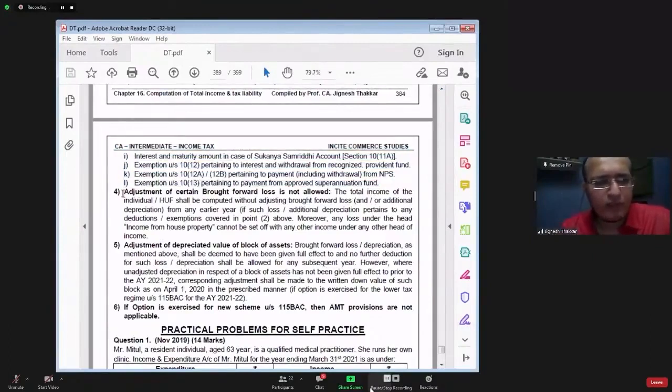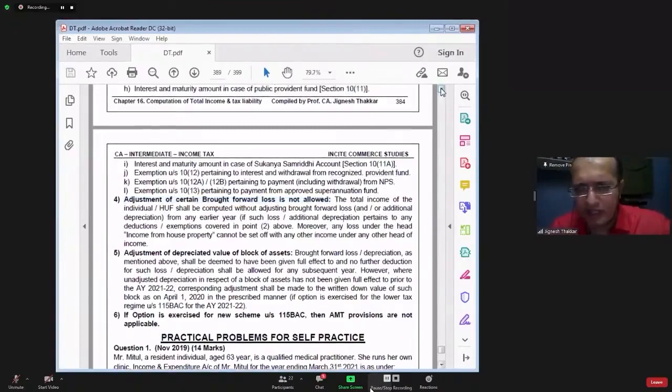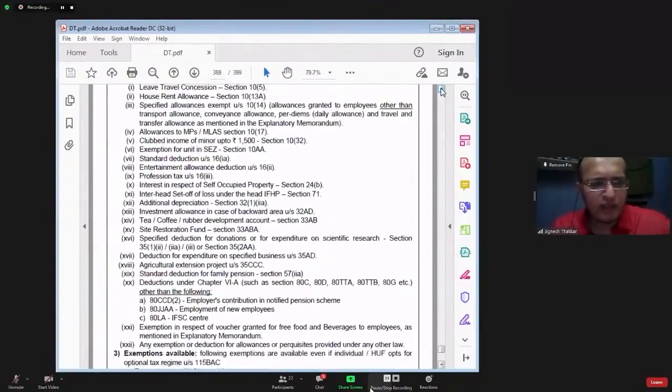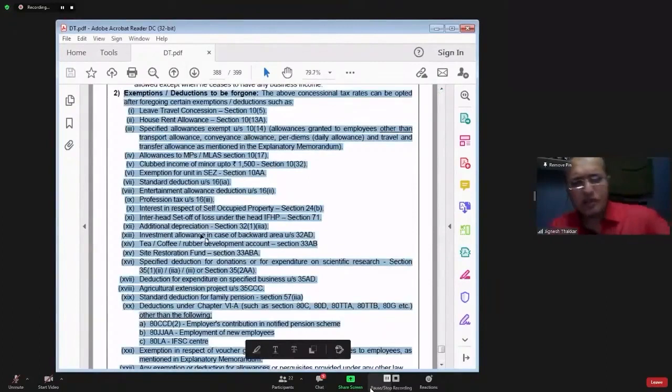Okay. Now point number 4 talks about adjustment of certain brought forward losses. See, this is the first time this section has come into existence. So this is optional for you. Now, for example, you have decided, yes, I want to go for this section. In that case, in point number 2 it is mentioned that you cannot take the advantage of this exemption and deduction.